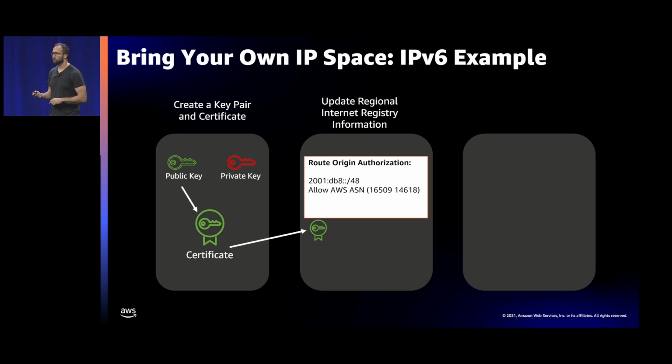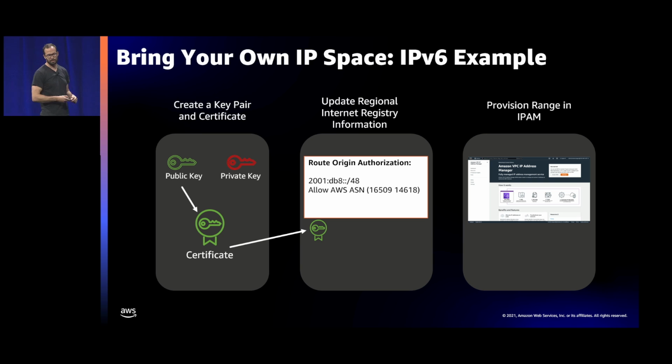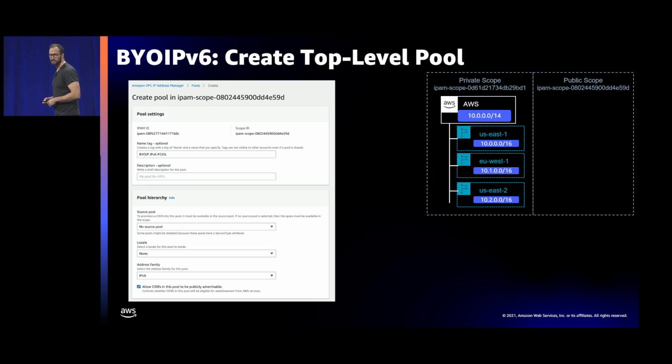The other thing you need to do is upload the certificate you just created to the registrar information. So if anybody does a whois on your records, they can see that certificate. That's exactly what we will do to validate that you own the range. And then finally, provision the range in IPAM. So let's see how that's done.